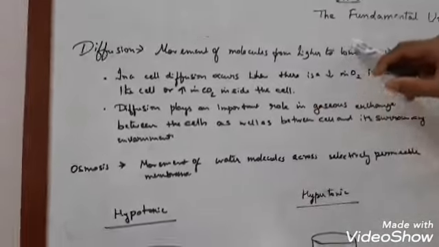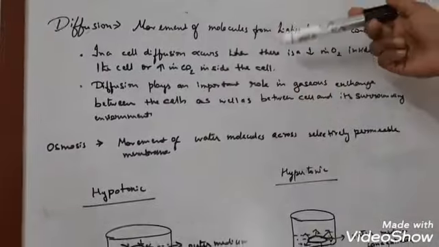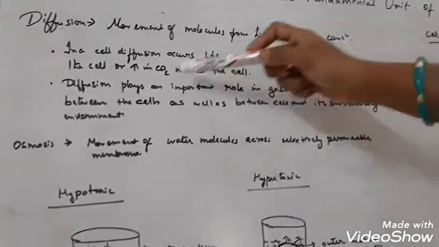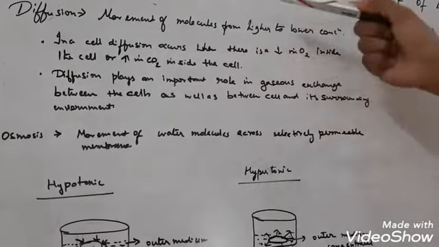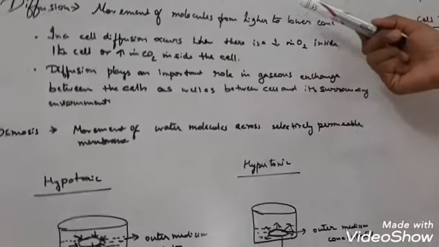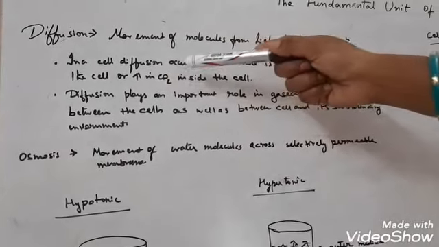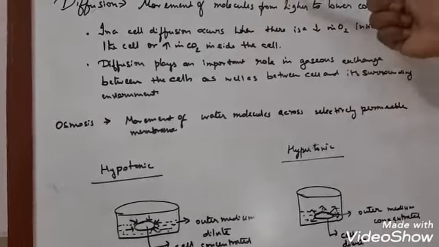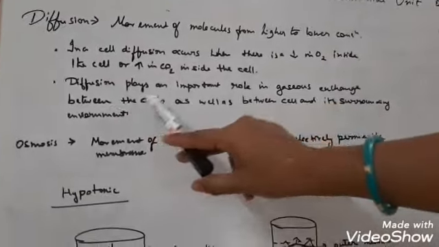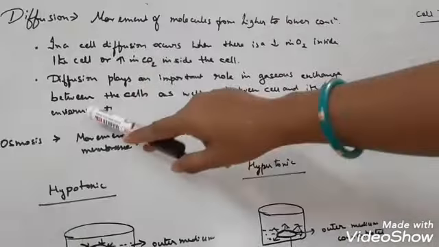This is diffusion. In a cell, diffusion may occur in situations where, suppose, inside the cell the carbon dioxide concentration is very high. Then carbon dioxide has to be released out. Or suppose the oxygen contained in the cell has decreased, so the cell wants to take in oxygen from the environment. In such conditions, gaseous exchange takes place through diffusion inside or outside a cell. So diffusion plays an important role in gaseous exchange between two adjacent cells, as well as between a cell and its surrounding environment.